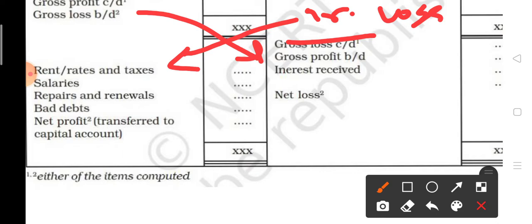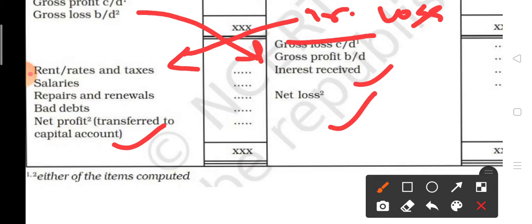On the credit side you have to write down all the income which you receive, like salary received, rent received, interest received. After that you have to balance. If the debit side is shorter, write down net profit, and if the credit side is shorter, write down net loss. So out of these two, only one will come, net loss or net profit.